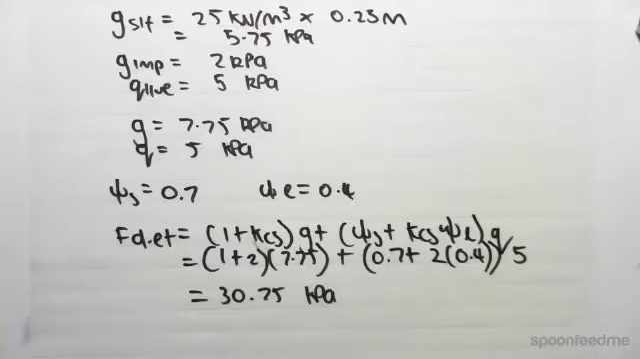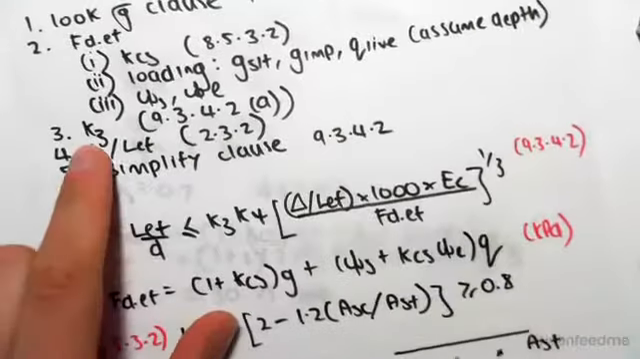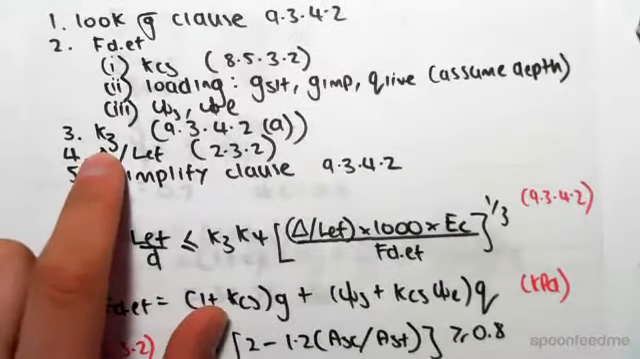Hey guys, I'm continuing straight on from the previous video. So we've found f.df. The next thing we need to find is this k3 term, so that was 0.3.